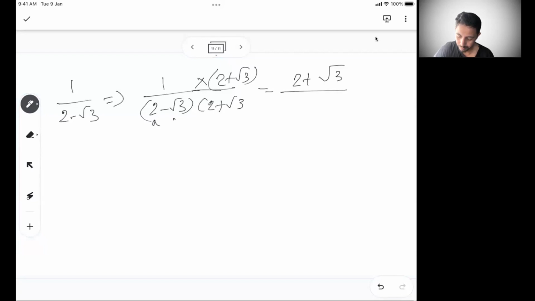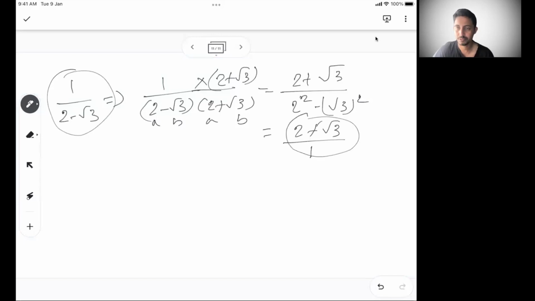And then again, it is A minus B into A plus B format. So A square minus root 3 whole square. So we have 2 plus root 3 and this is 1. 4 minus 3 is 1. The rationalization of 1 by 2 minus root 3 is 2 plus root 3.